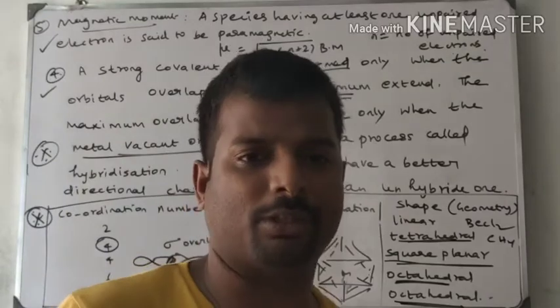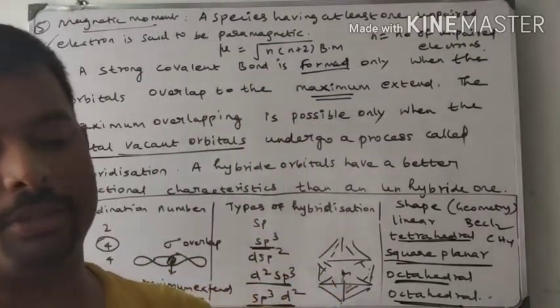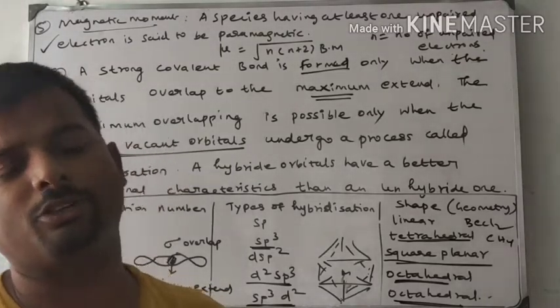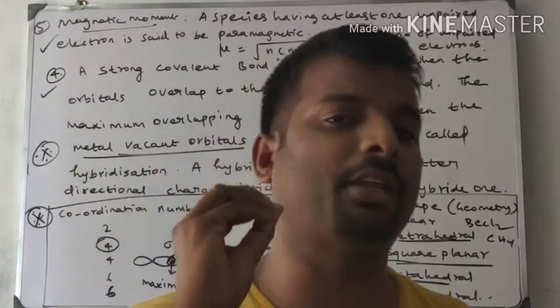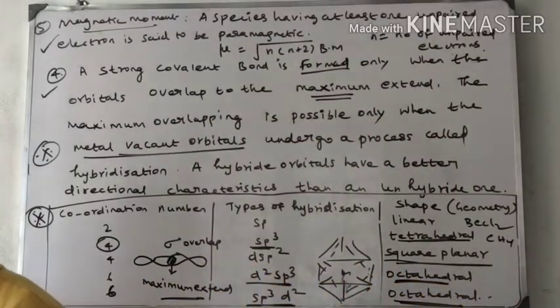Crystal field theory part is very important. Werner coordination point is important. IUPAC naming is important, and rules for writing IUPAC names are also important. These 5 parts are very important in this chapter. Take a note on this or else take a screenshot.